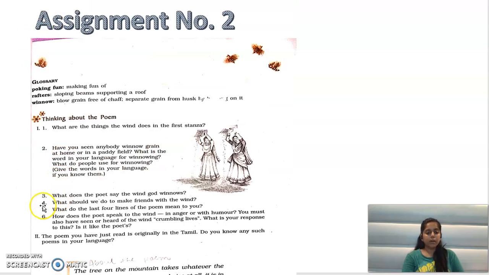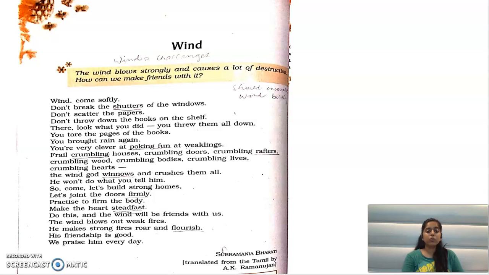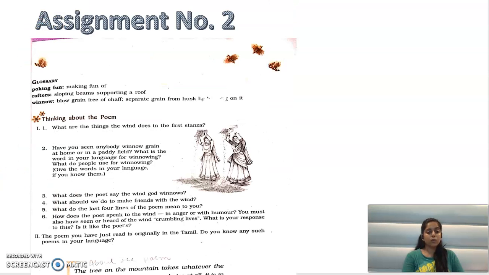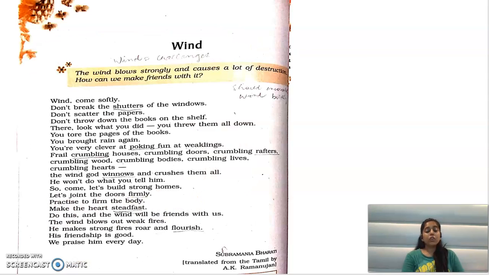Okay. Question number 4. What should we do to make friends with the wind? What does the poet say? We should stand firmly. Sorry, just a second. What should we do? What's the question? What should we do to make friends with the wind? We should, here it is. Where is it? Ha.